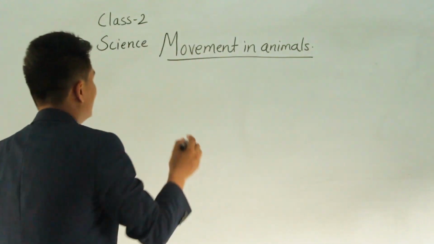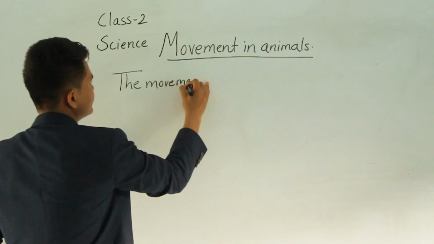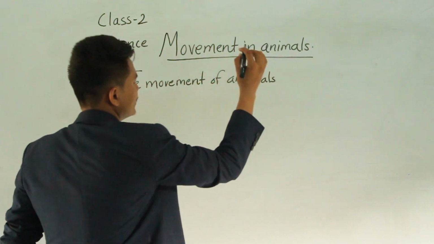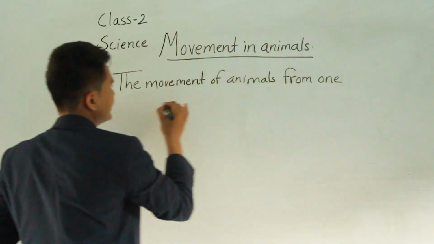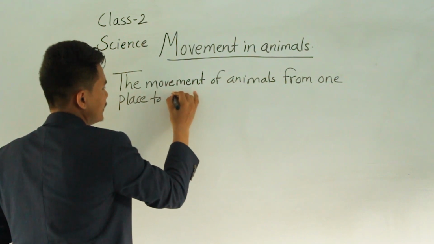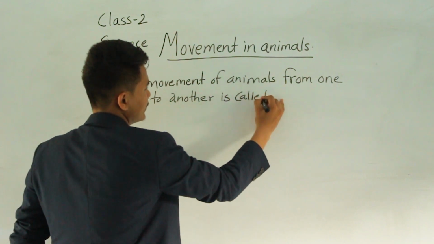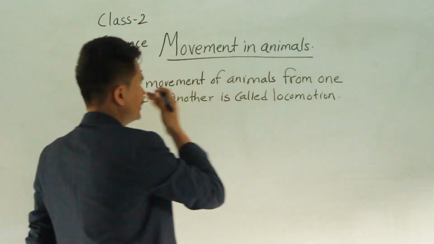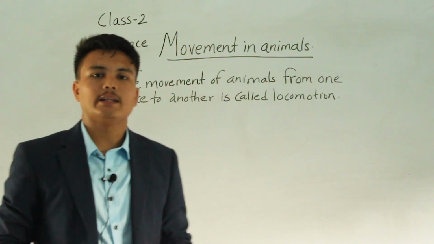So write down the movements of animals from one place to another. It's called locomotion. Locomotion means the movement of animals from one place to another place.